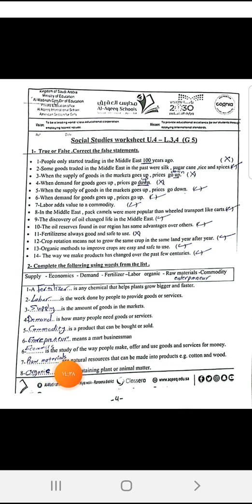Raw materials are natural resources that can be made into products like cotton and wood. Cotton is a plant and wood comes from trees. When wood is made into furniture like tables and chairs, we say that wood is a raw material for making furniture. Organic means containing plant or animal matter. Natural. This is the meaning of organic. When I say organic methods to improve the crops, it means that we do not use chemicals. We use plant or animal matter, natural matter.